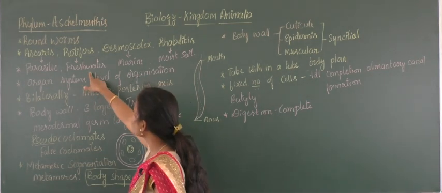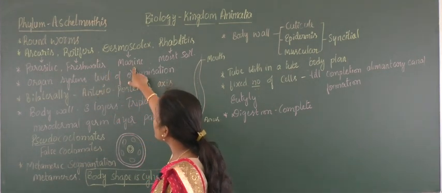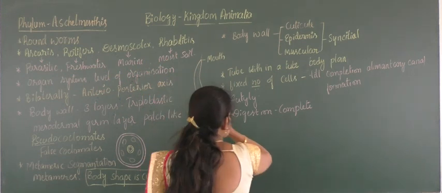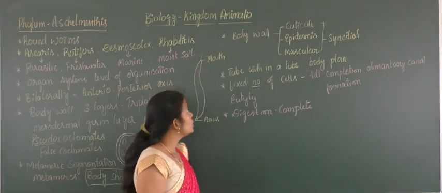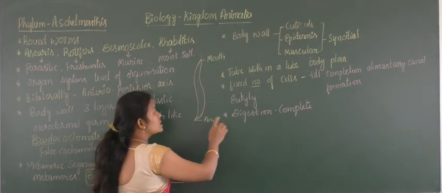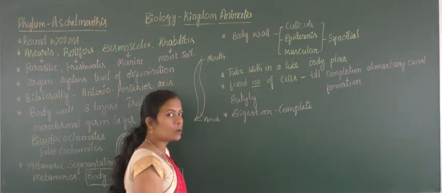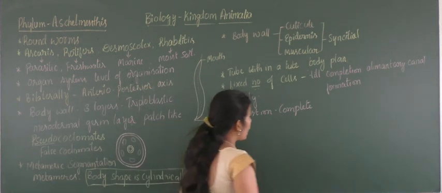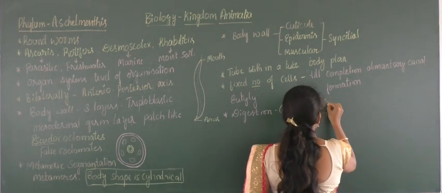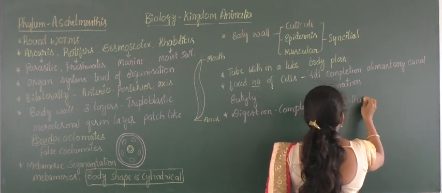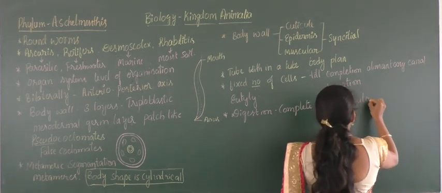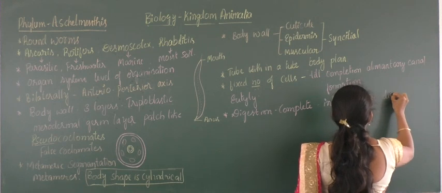But freshwater, marine or moist soil Aschelminthes have a digestive system, where due to the presence of mouth and anus they form a complete digestive system, and they have intracellular digestion.